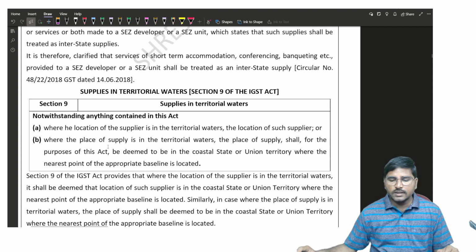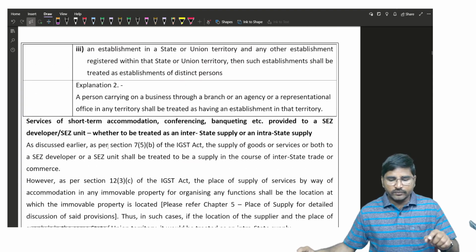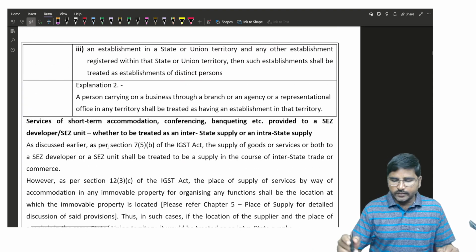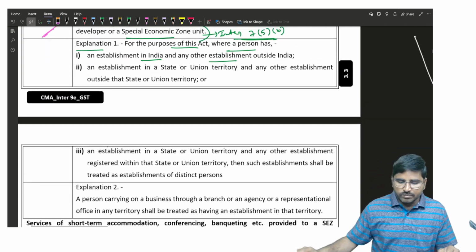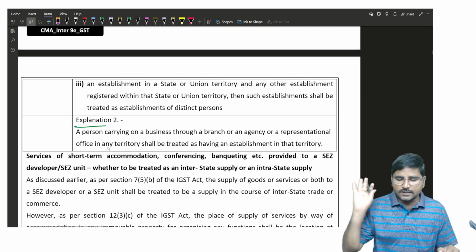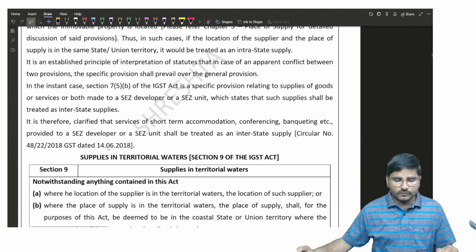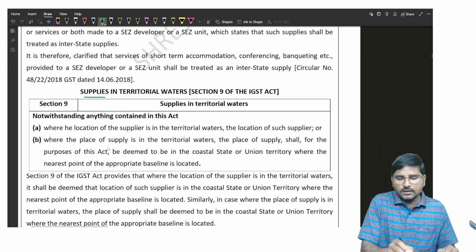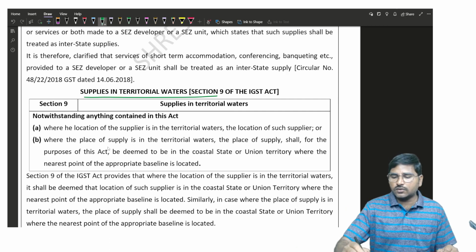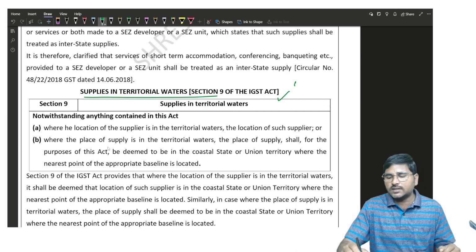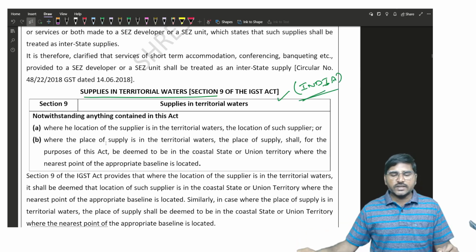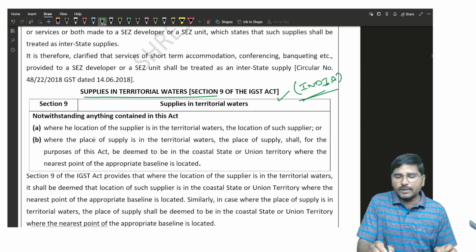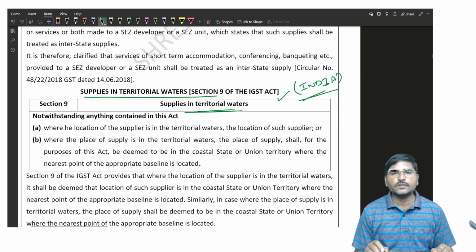The next one, section 9. The content provided here, explanation 1 and explanation 2, we will discuss later. Now we are going to discuss section 9. I think we already discussed section 9 of the IGST Act in the definition of India. Let's read. Section 9 of the IGST Act: supplies in territorial water.